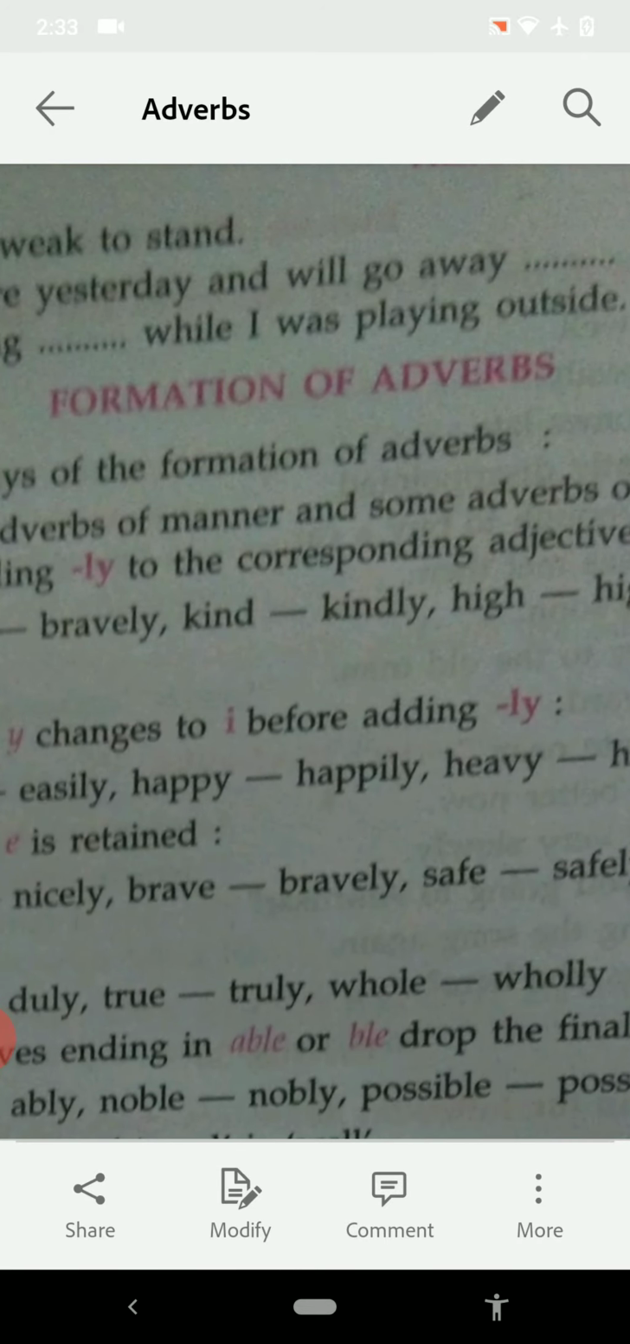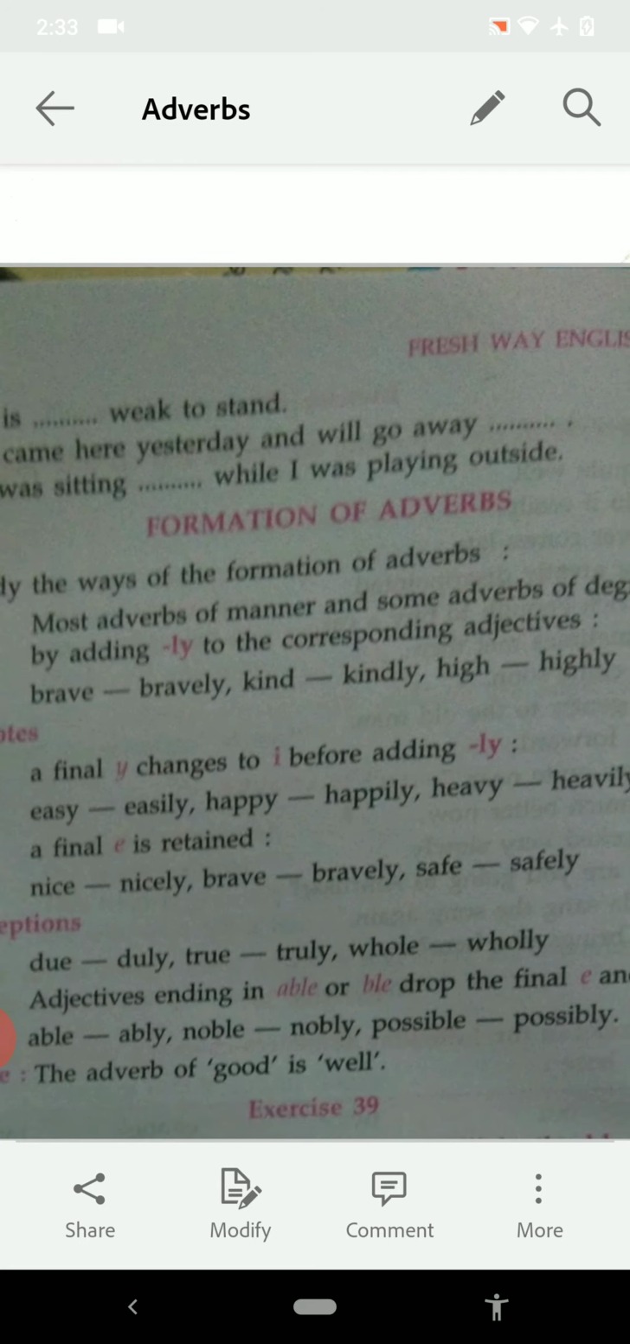Yesterday we did the topic adverbs, and you know very well that an adverb is a word that adds something to the meaning of a verb, an adjective, or another adverb. So today we shall discuss the formation of adverbs, how adverbs are framed.